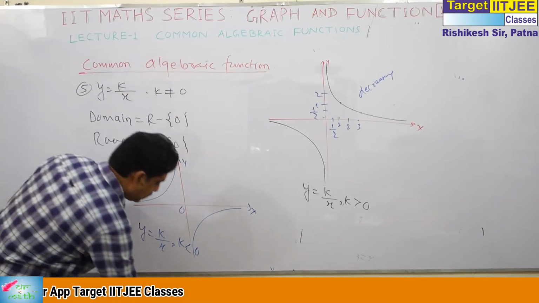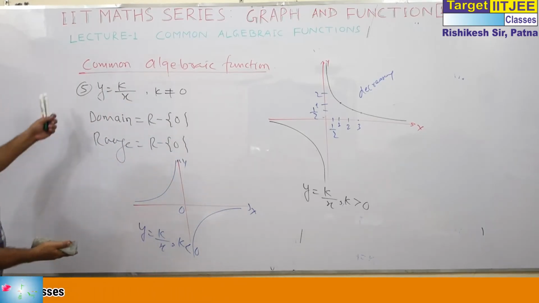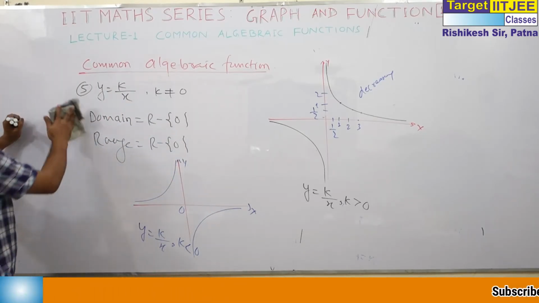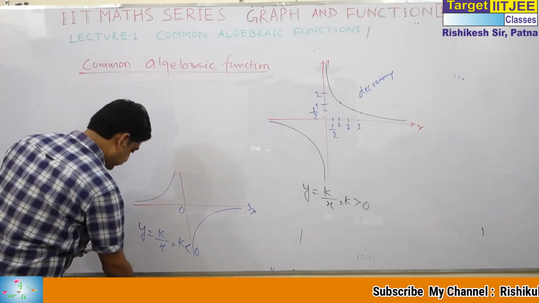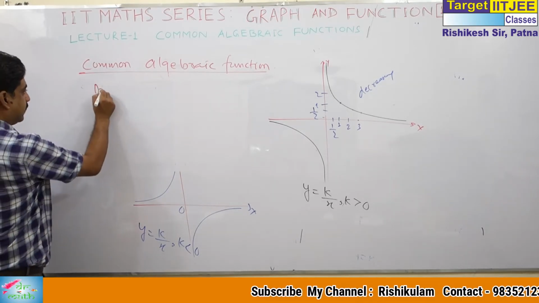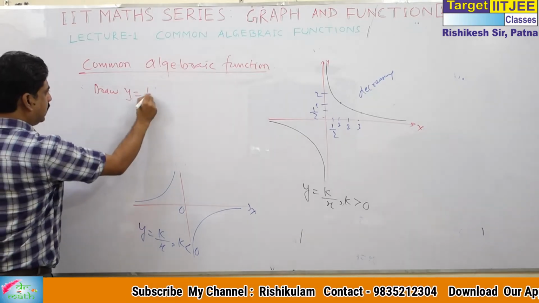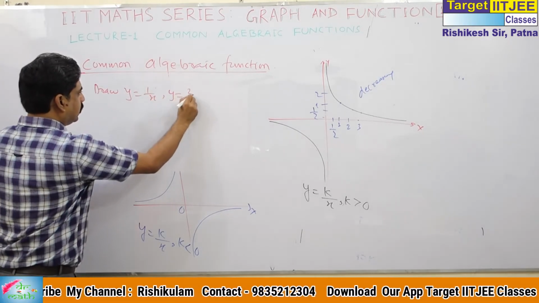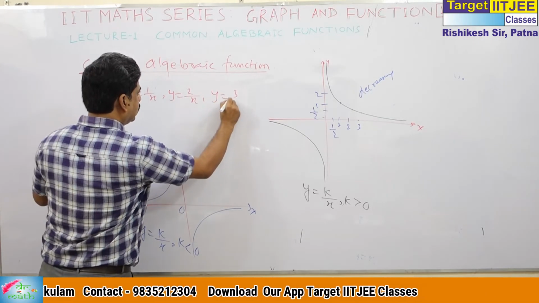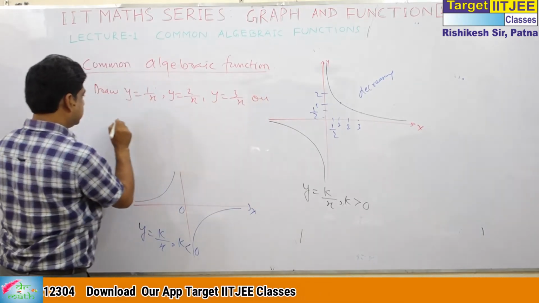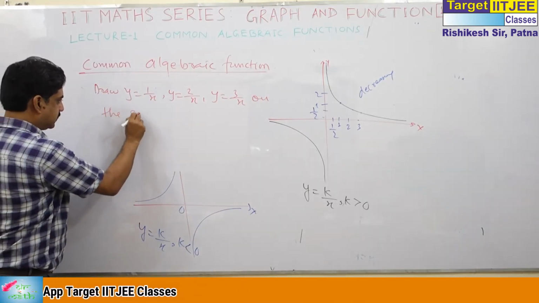Now, you can also see one more point. Let me raise this one. You can draw y is equal to 1 by x, y is equal to 2 by x, y is equal to 3 by x on the same axis.